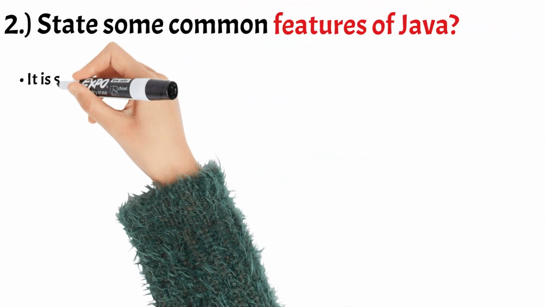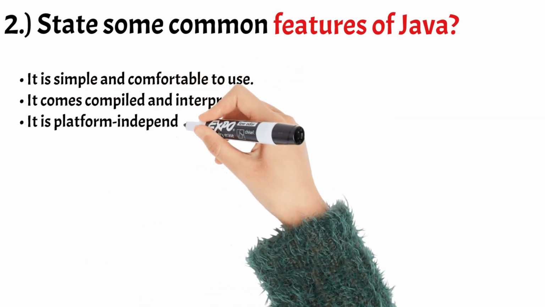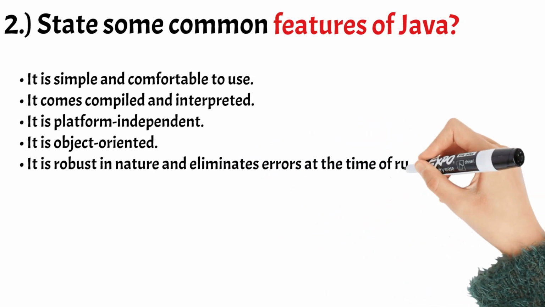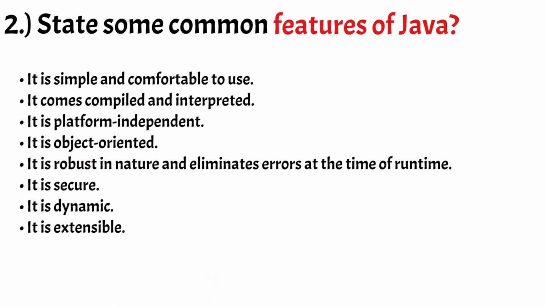Number 2. State some common features of Java. The following are some features of Java. It is simple and comfortable to use. It comes compiled and interpreted. It is platform independent. It is object-oriented. It is robust in nature and eliminates errors at the time of runtime. It is secure. It is dynamic. It is extensible.